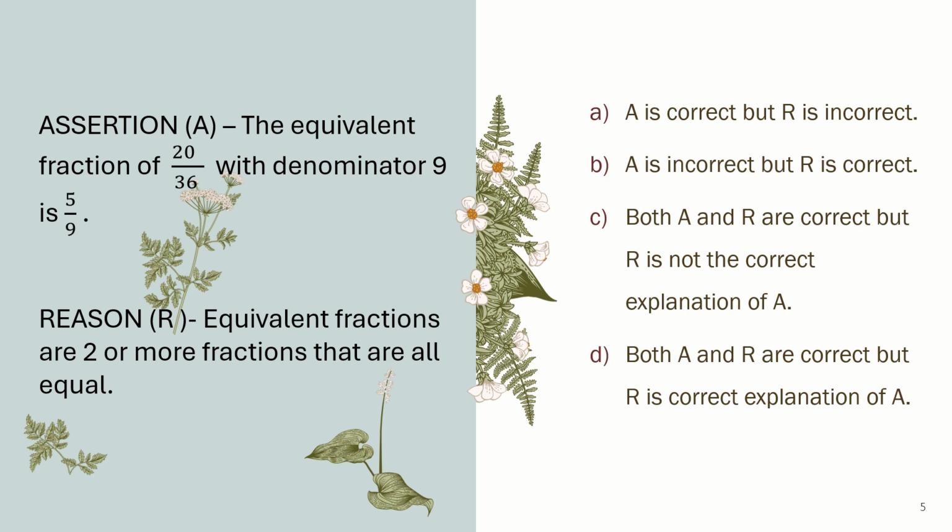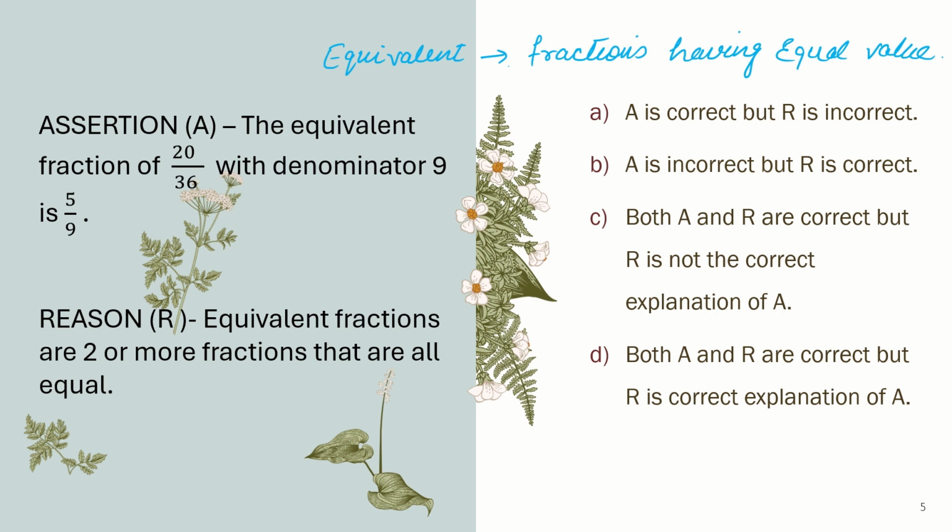Come to the next one about equivalent fraction. I hope all of you know about the equivalent fraction. Equivalent fractions are fractions having equal value. And we know how to get equivalent fraction.